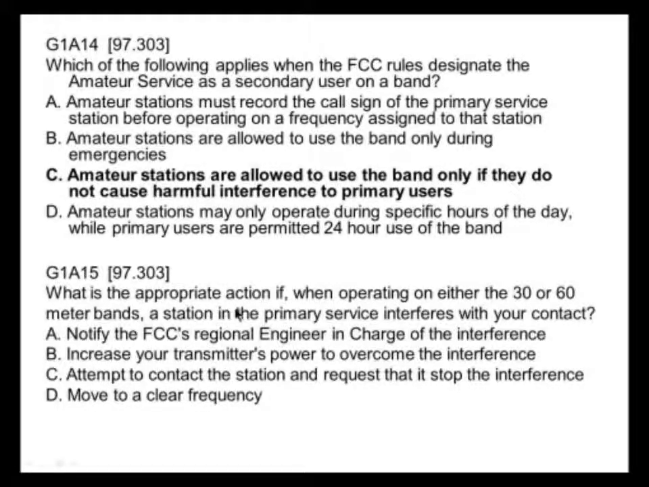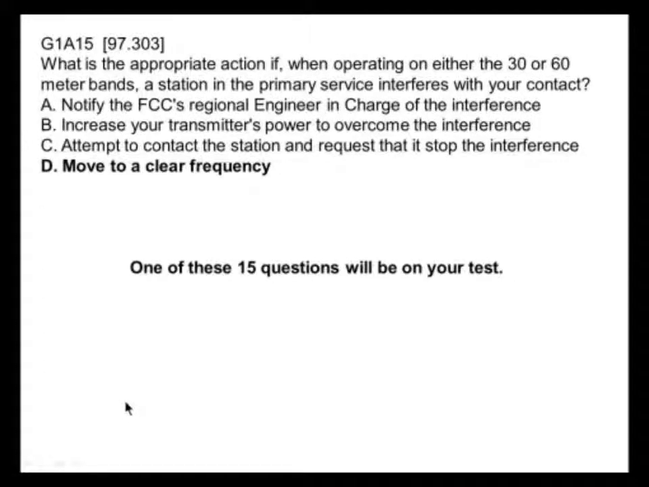What's the appropriate action if, when operating on either the 30 or the 60-meter band, a station in the primary service interferes with your contact? Notify the FCC, increase your power, attempt to contact the station or request they stop, or move to a clear frequency. And since we are secondary there, the obvious answer is that we need to move to a clear frequency.